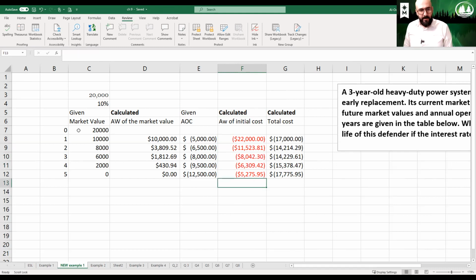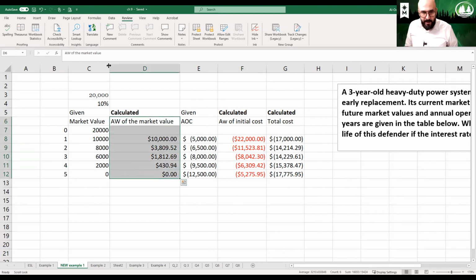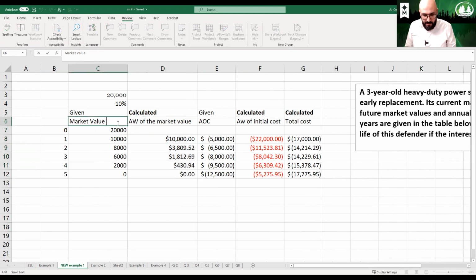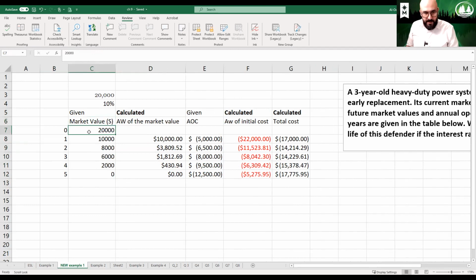So we have a table with 5 years of cash flow, from year 0 to 5, and we have this market value. Again, I'm going to put that in parentheses. This is also called the salvage. In the previous chapter, we called it salvage value. So for example, if we sell this asset after 1 year, you can get $10,000 for it. If you say, no, I'm going to keep it for 2 years, you will get $8,000.